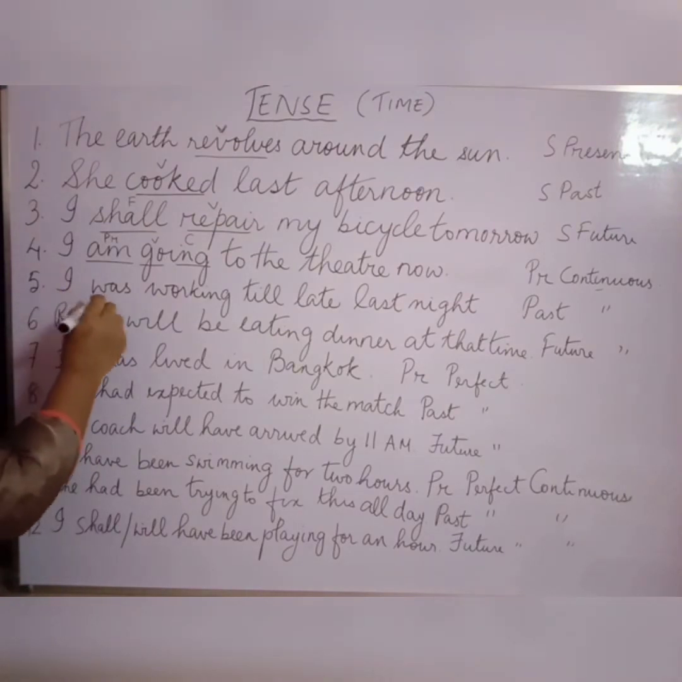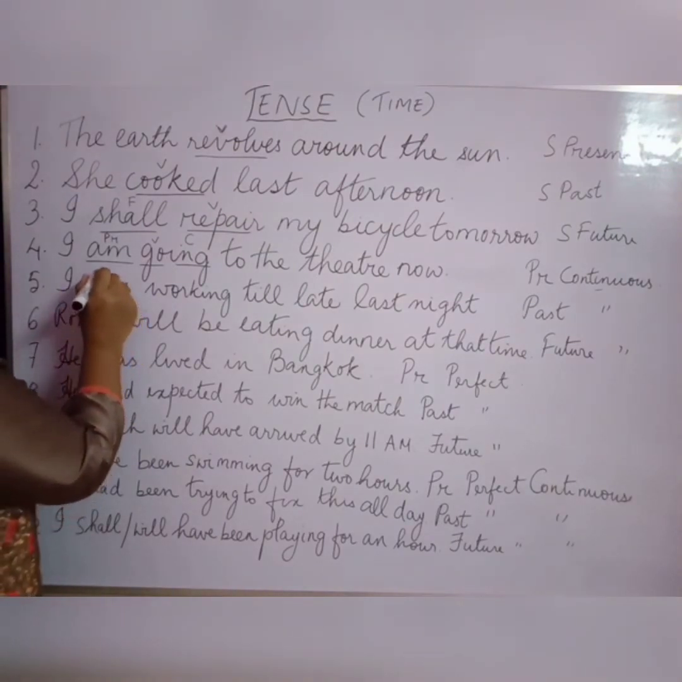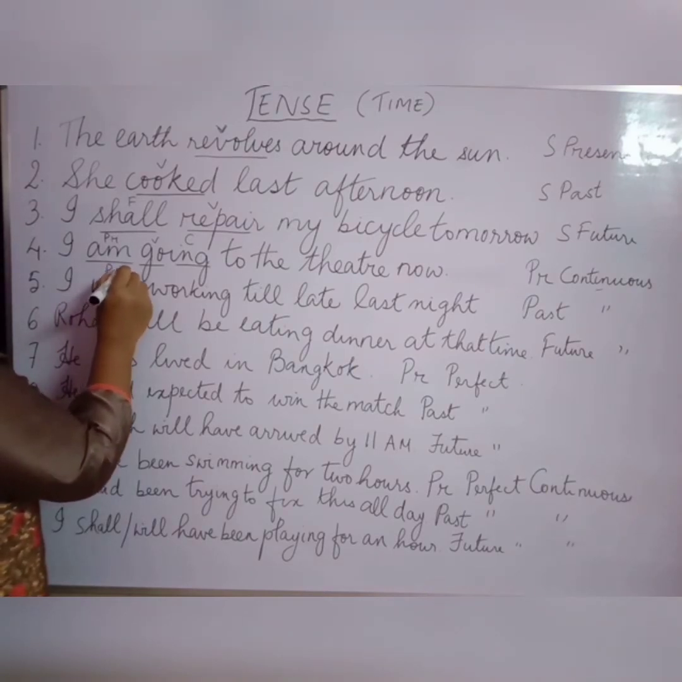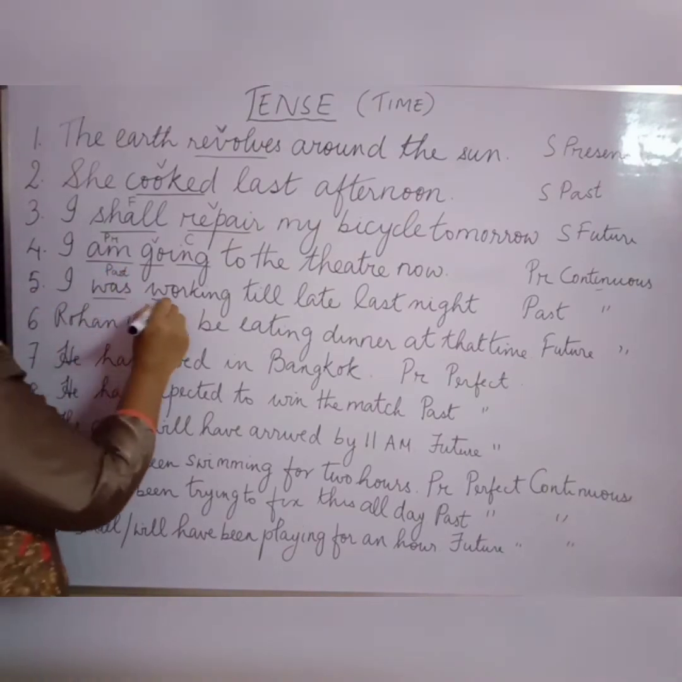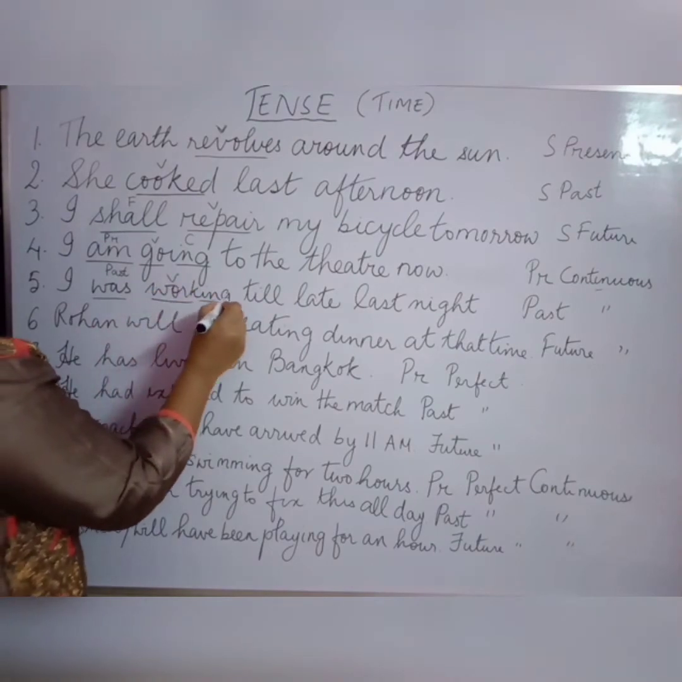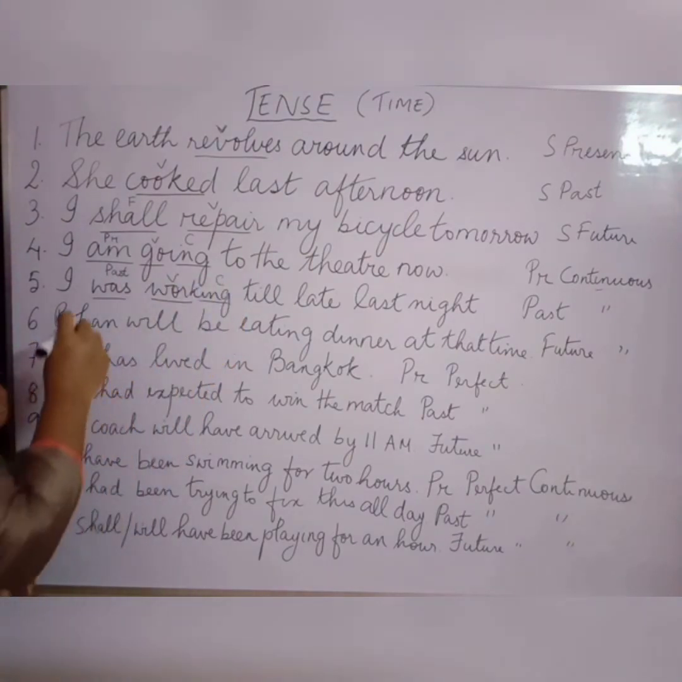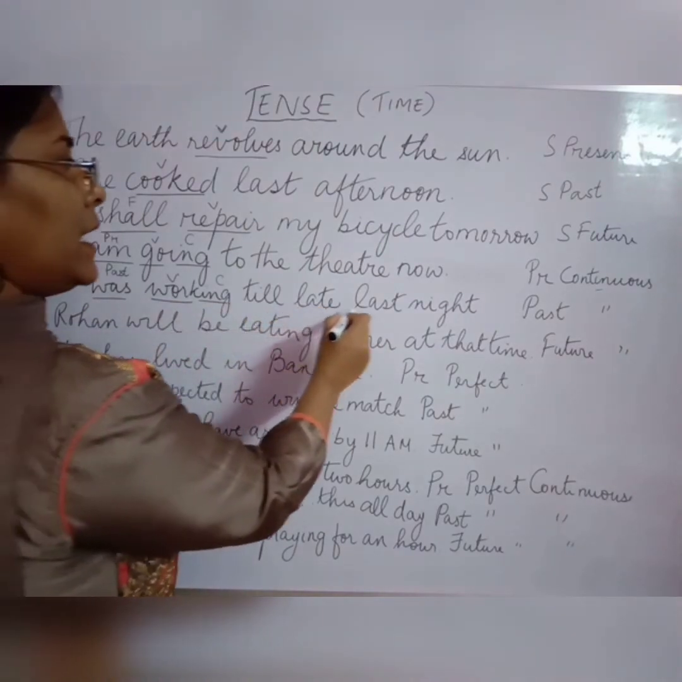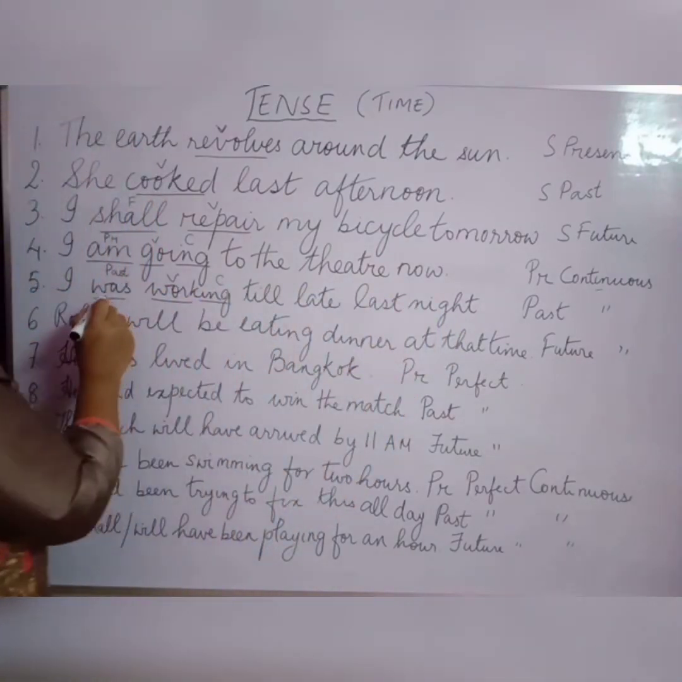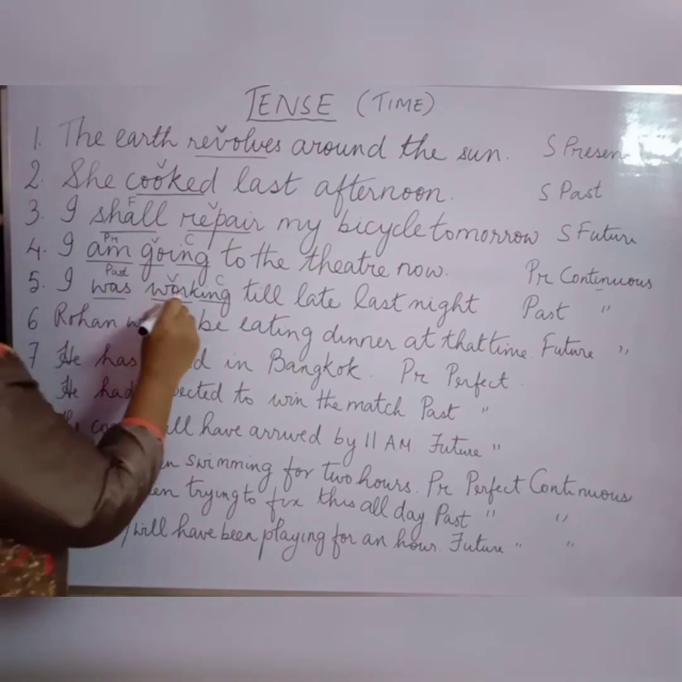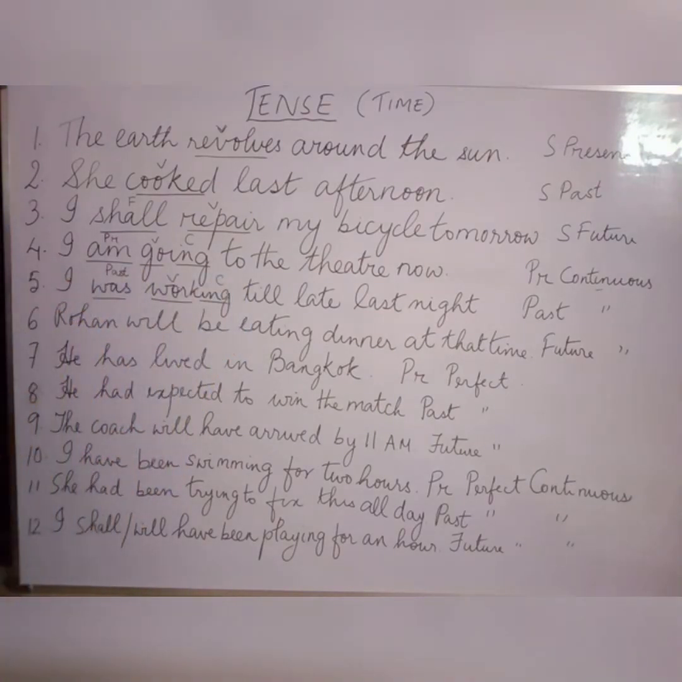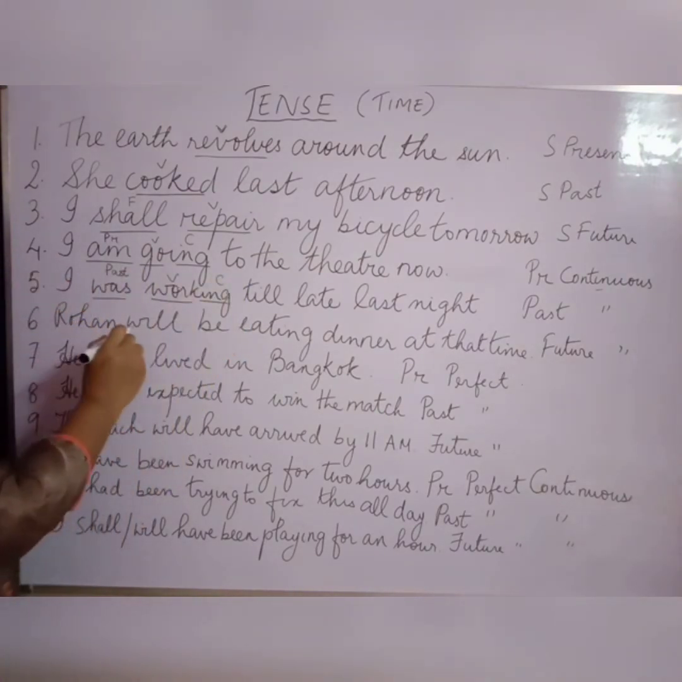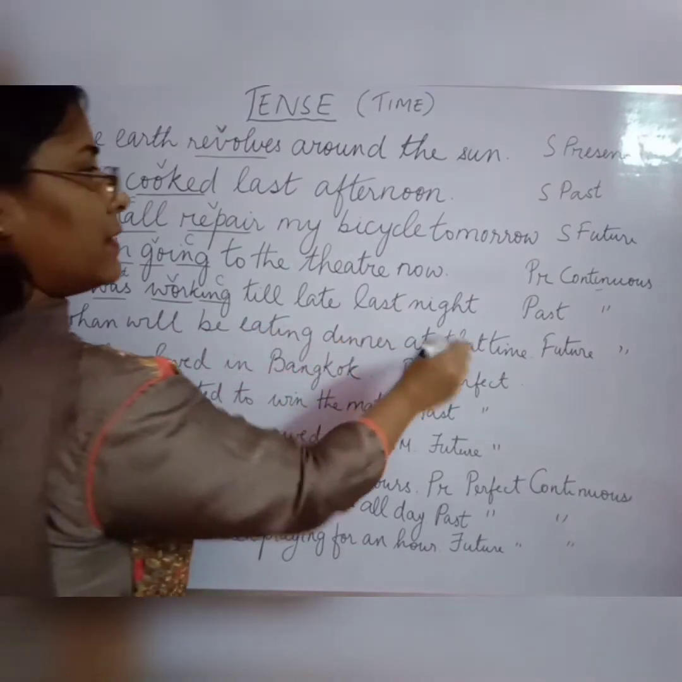Okay, I was. You see, was talks about the past, meaning something has happened. Was, work is the verb here, ing is the continuous form. So the sentence, I was working till late last night, is in past continuous form.